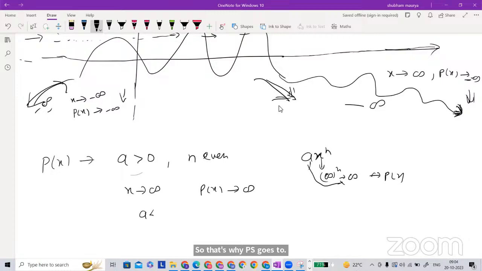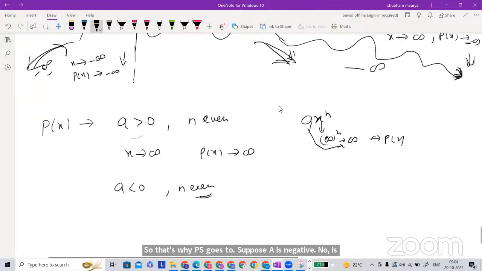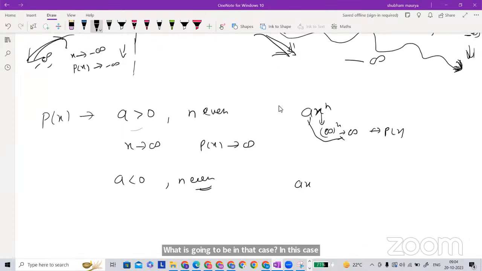Suppose a is negative and n is even. What is going to be in that case? In this case, again this is the one we have. So P is negative, but x goes again to positive. X is positive and the whole term is even, so again this goes to a positive number, but this one is negative.